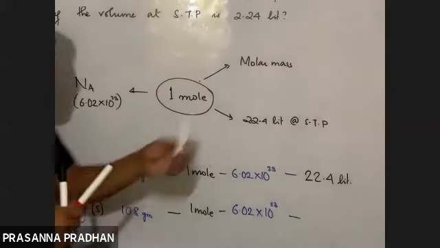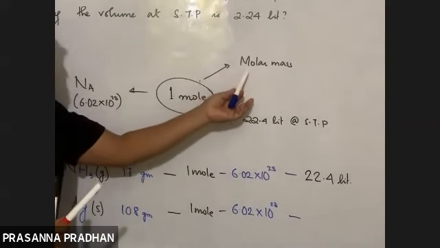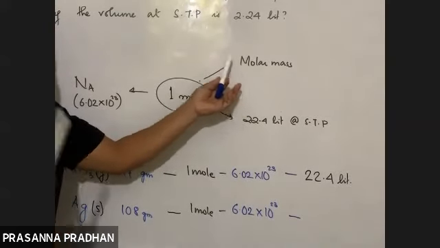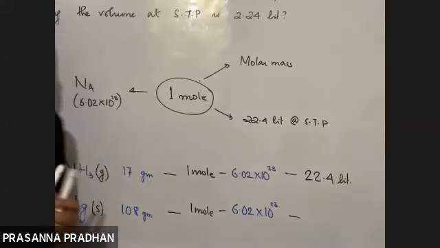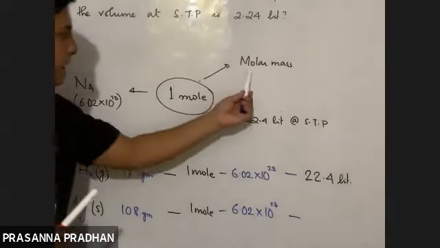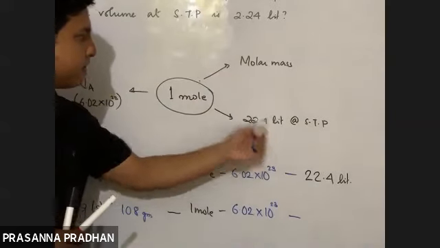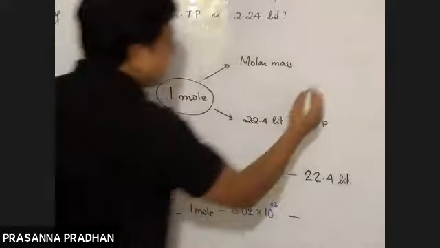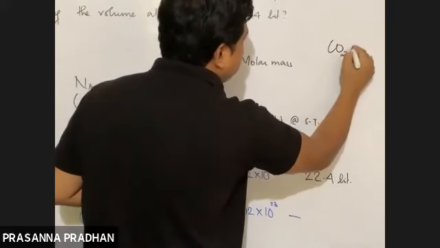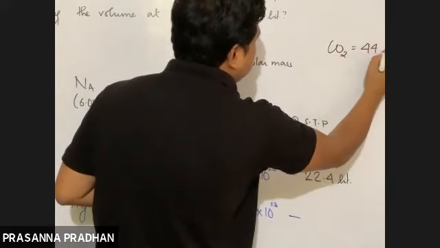Or we can say the molar mass of a gas occupies a volume of 22.4 liters at STP. Just now we said, what is the molar mass of carbon dioxide gas? 44 gram.